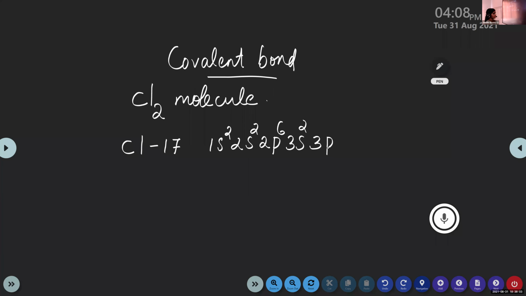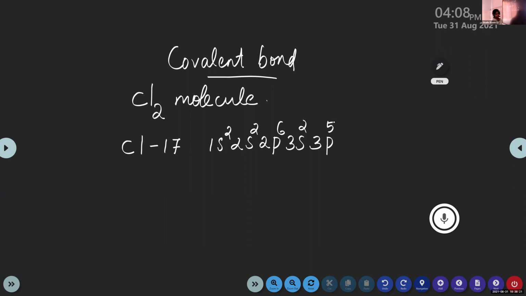Already 12 electrons filled. 5. Yeah, 3p5. Okay. So how can we draw the Lewis symbol using this electronic configuration? John, can you tell me? How can we draw Lewis symbol? Chlorine.